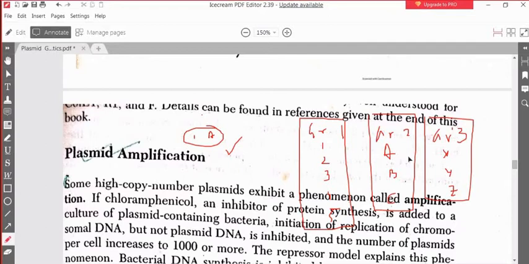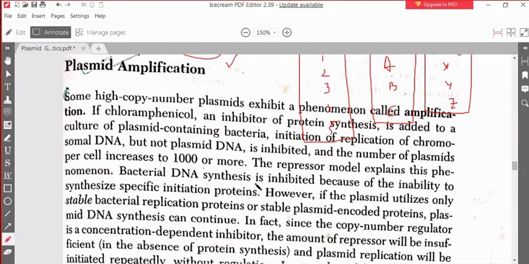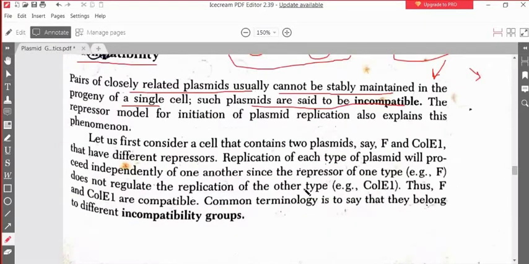The mechanism of plasmid incompatibility depends on two things. The first is the repressor protein. You will hear the name repressor in many mechanisms, during plasmid copy number control, incompatibility, or amplification. The term repressor is very important. It is also involved in fertility inhibition. How does the repressor protein play an important role during plasmid incompatibility?